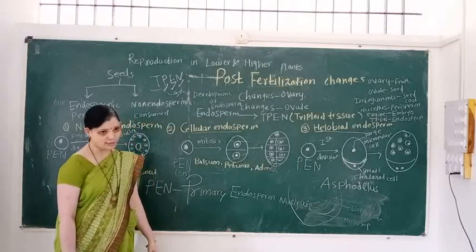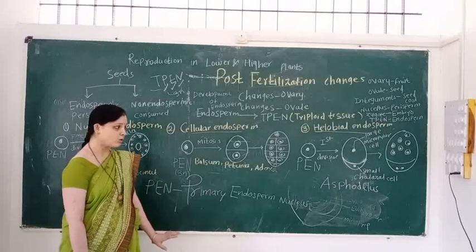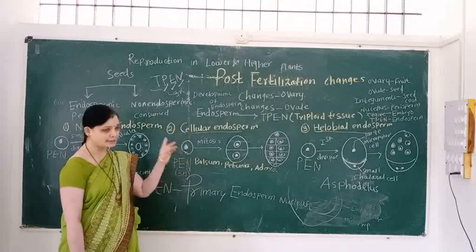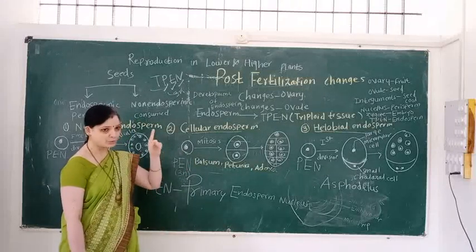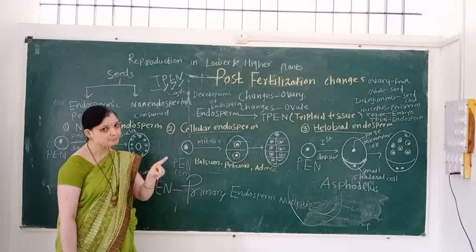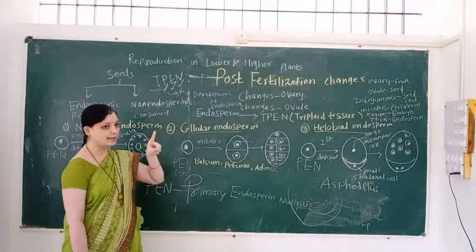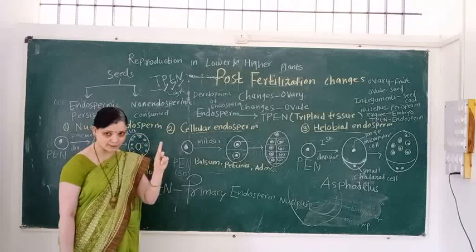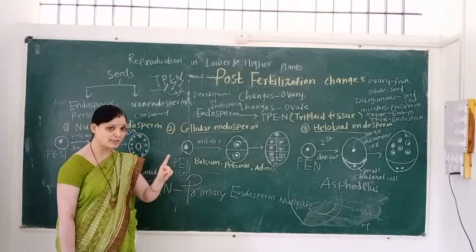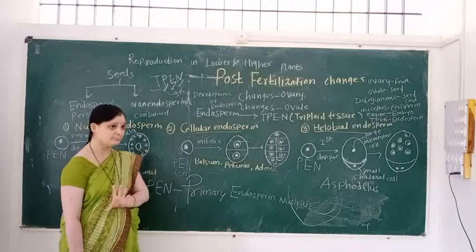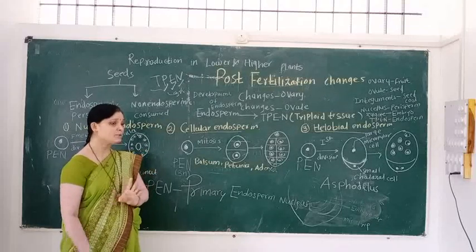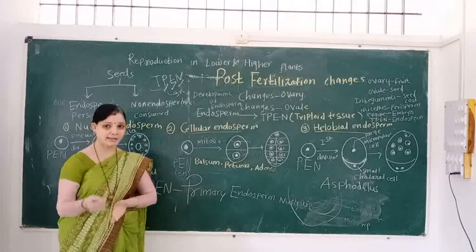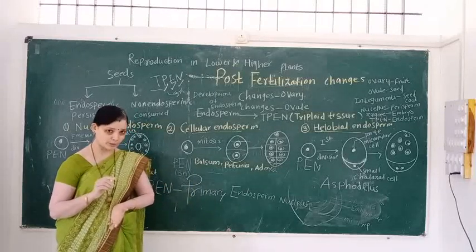The large cell is called the micropylar cell and the small cell is called the chalazial cell. But here one point to remember: wall formation occurs only between the nuclei of the micropylar cell, and cell wall formation does not take place between the nuclei of the chalazial cell. So it has the characters of both nuclear endosperm as well as cellular endosperm.